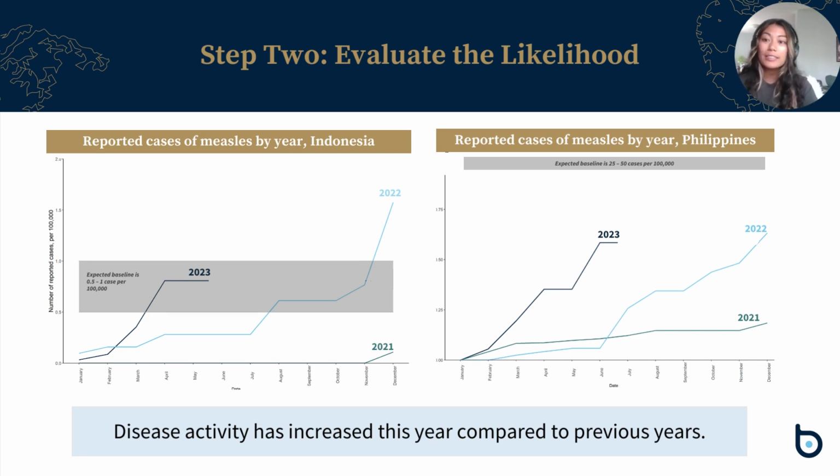Luckily, BlueDot has both historical cases and pre-calculated annual baselines for measles. By comparing current activity to the expected annual baselines, I determined that while Indonesia is within the expected baseline, there is a higher volume of cases year over year and activity is happening earlier in the year. On the other hand, the Philippines is well below baseline of 25 to 50 cases per 100,000, suggesting that there may be issues with underreporting.